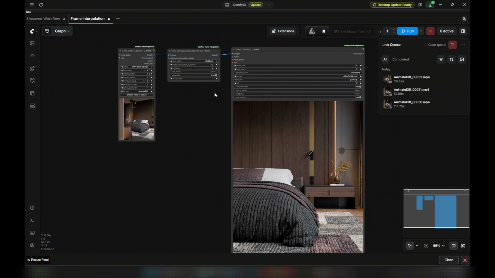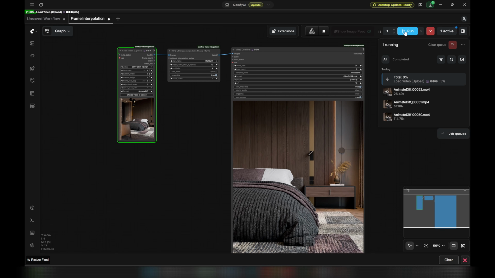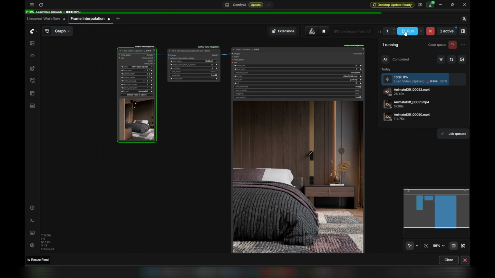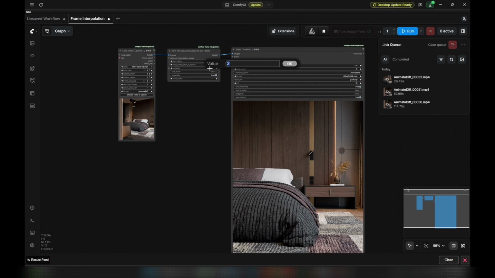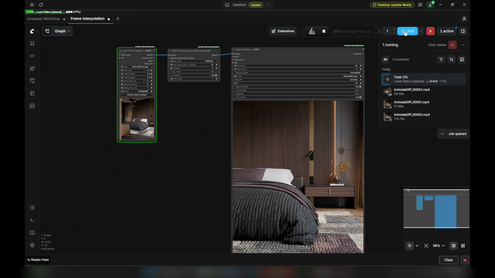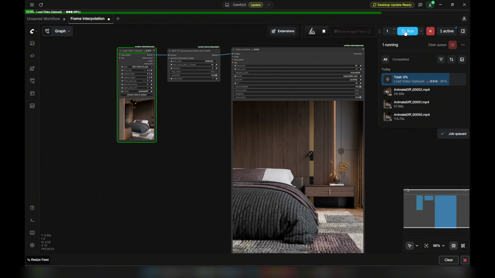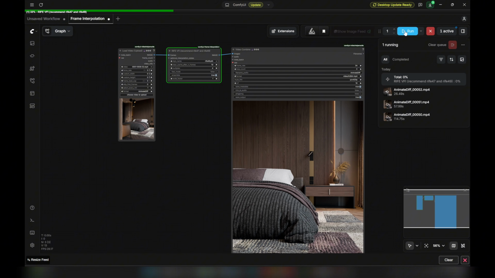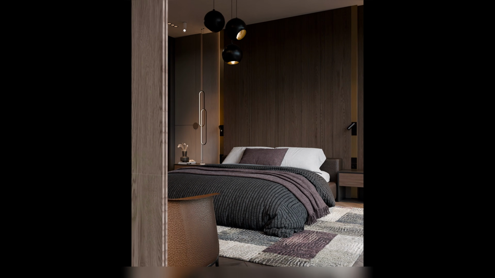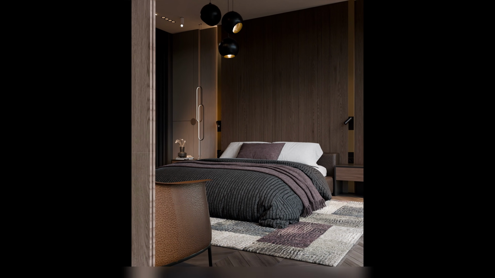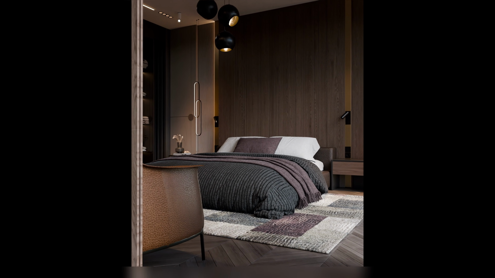This model uses AI to analyze the pixels inside frame A and frame B, track the movement vectors, and generate the missing frames automatically. Because we have started with 6 frames, we set our interpolation steps value to exactly 4. 6 times 4 equals 24. The AI instantly generates 4 clean brand new frames for every single frame you render. Because the math happens locally on your computer, it takes seconds per frame. Look at the final result on the screen. The camera movement is perfectly fluid and the quality is entirely sharp.